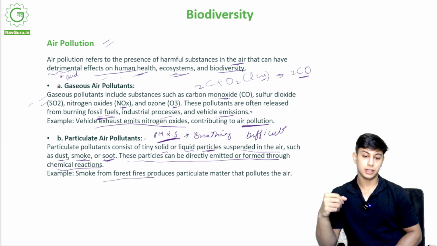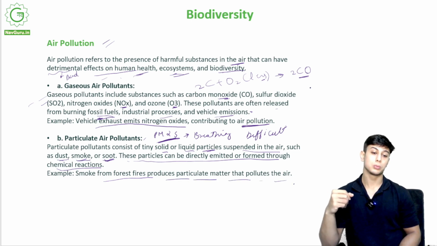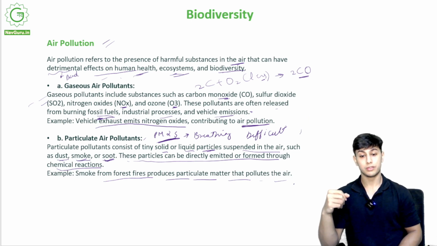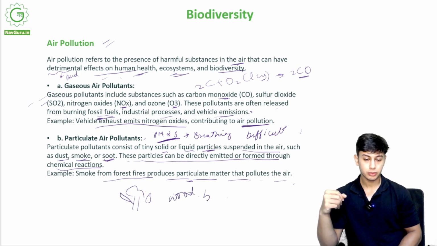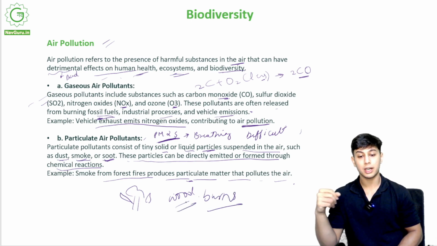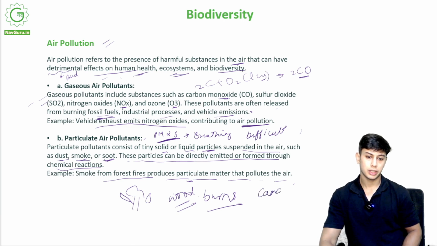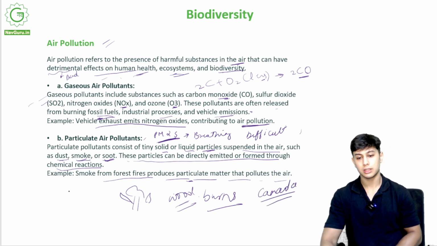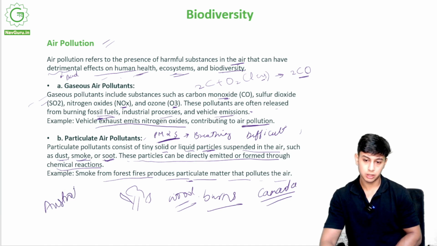Smoke from forest fires produces particulate matter that pollutes the air. So for example, if there is a fire in the forest and the wood burns, it produces a lot of smoke on a large scale. For example, the last one was in Canada. Forest fires also happen in Australia.